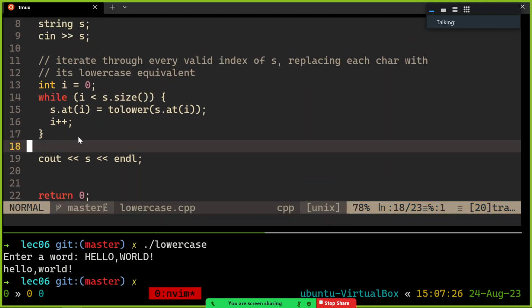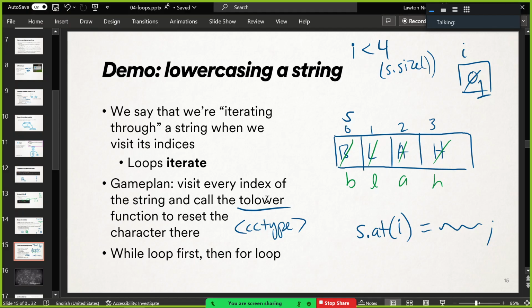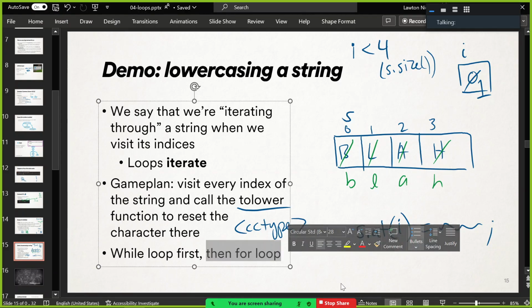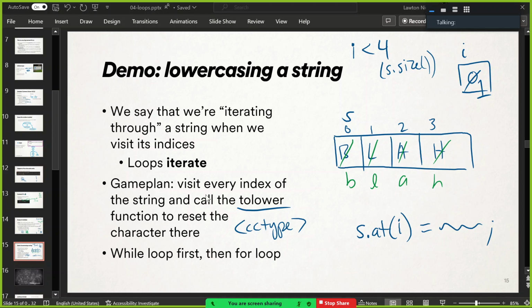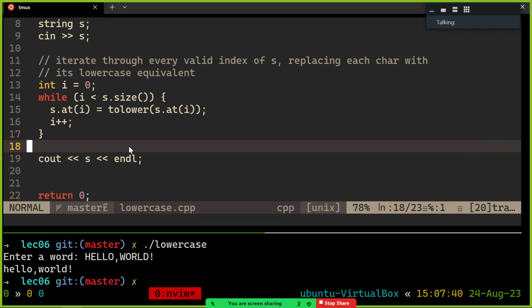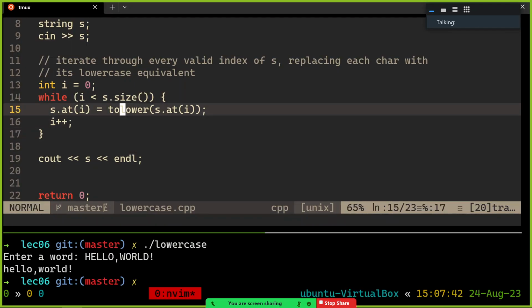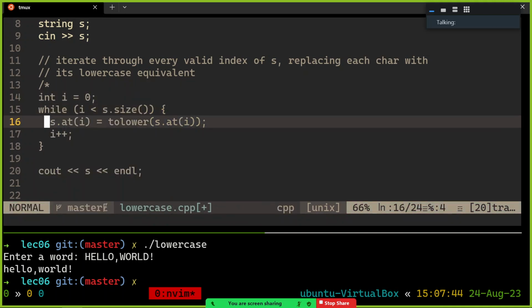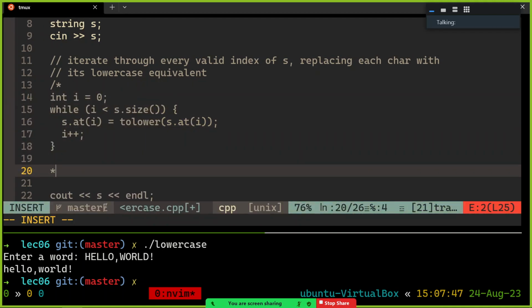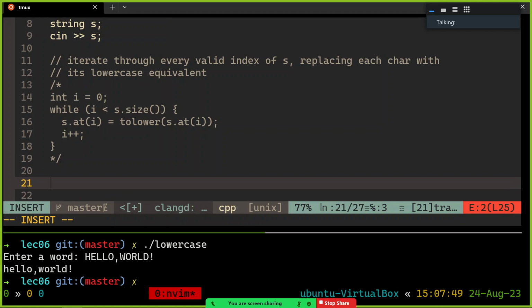Okay, any questions about that? So that's the while loop version. We good with that one? Because I should show you how to do the same thing with a for loop. Right? They can do the same stuff, so let's have that work. Let's comment out the while loop version, and then let's add in the for loop.